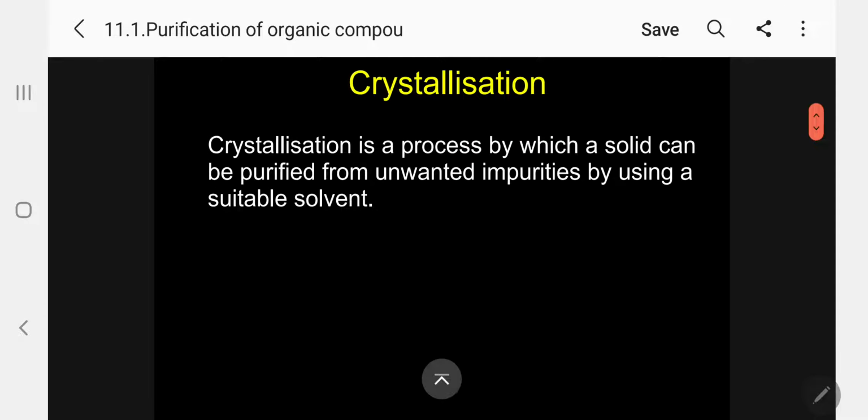First, what is crystallization? Kindly follow me. Crystallization is a process by which a solid organic compound can be purified from unwanted impurities by using a suitable solvent. Please follow. By using a suitable solvent, we can crystallize the solid in pure form from other unwanted impurities. That is called crystallization.